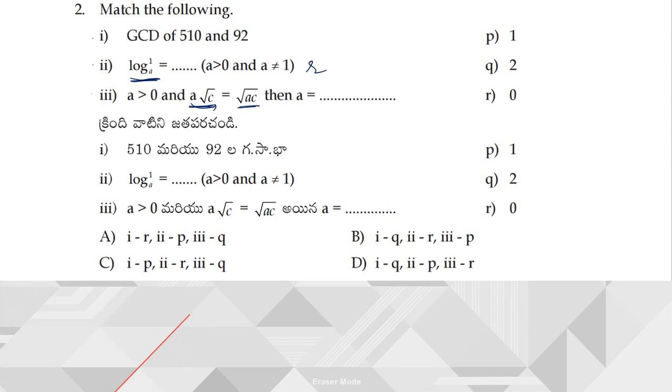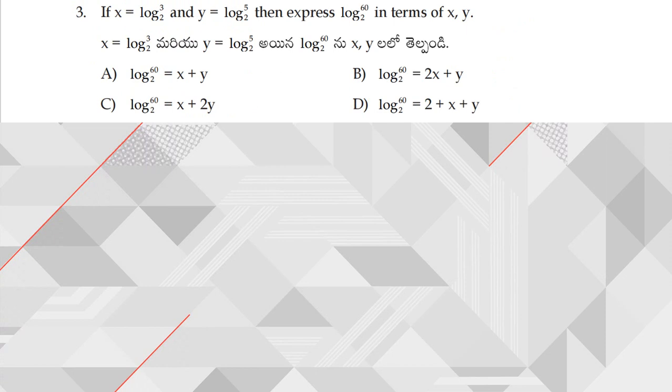So here A value is 1, which is nothing but p. So from this you can verify. Where I am having rp at the end, hence the answer is option B. So from this clearly GCD of 510 and 92 is Q. Right, next moving on to question number 3.